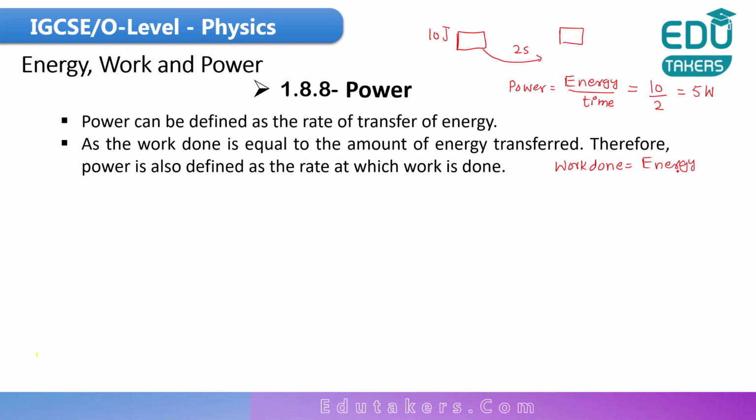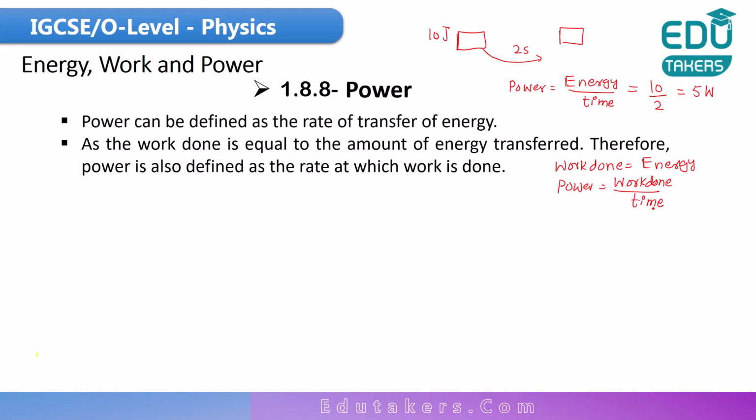So when both of these are equal, in the formula of power, instead of the energy, you can also use the work done. I can also write power is equal to work done divided by time.